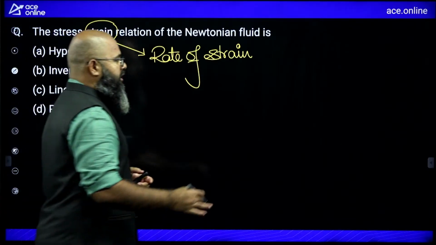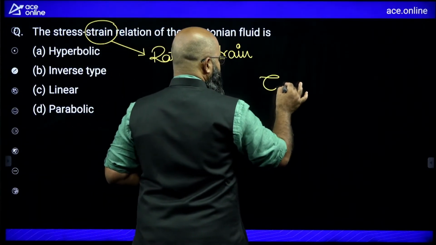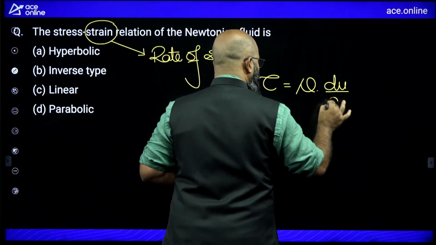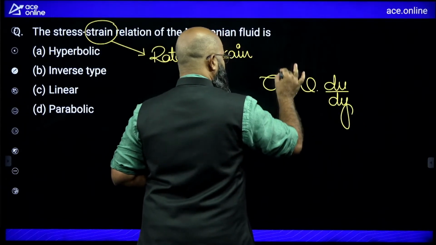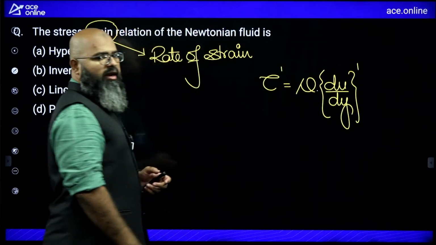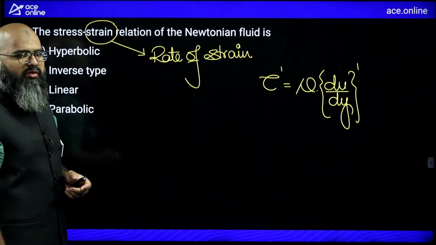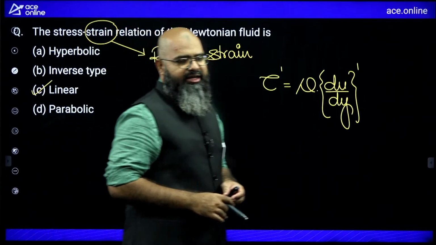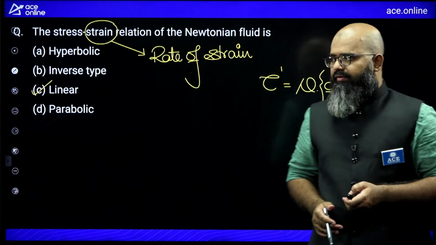Now, if you recall, the Newton's law of viscosity says tau is equal to mu into du by dy, power on either side being 1. So, tau power 1 is equal to mu into (du by dy) whole power 1. So, you're having a linear relationship over here. So, the correct answer is option C, linear relationship. Moving further.